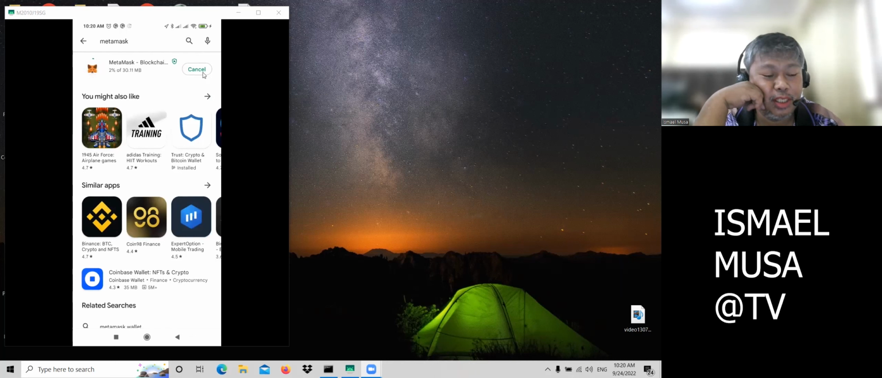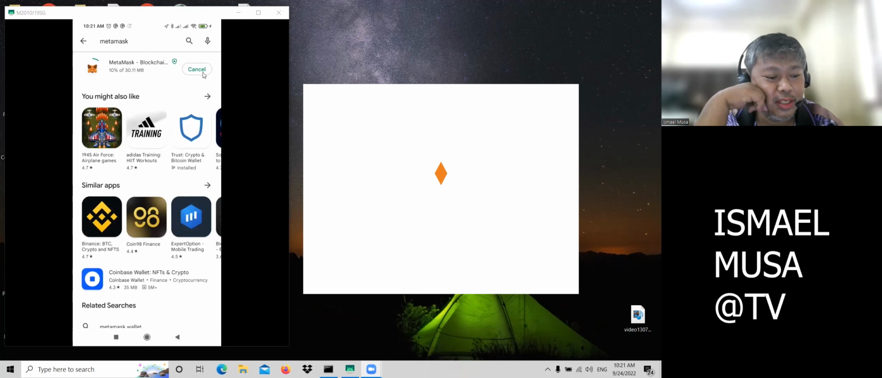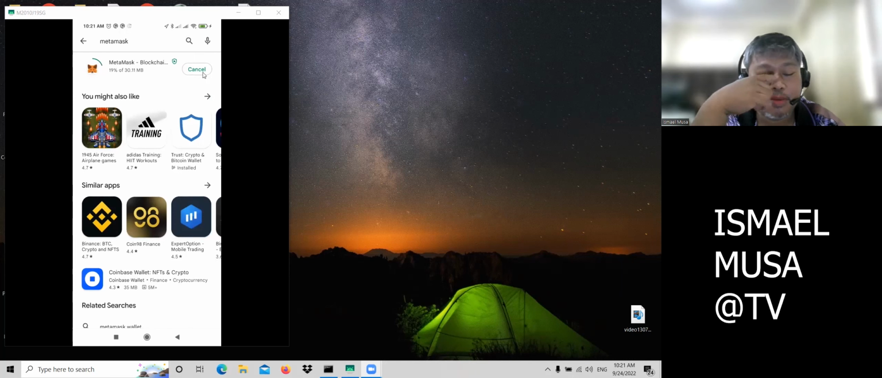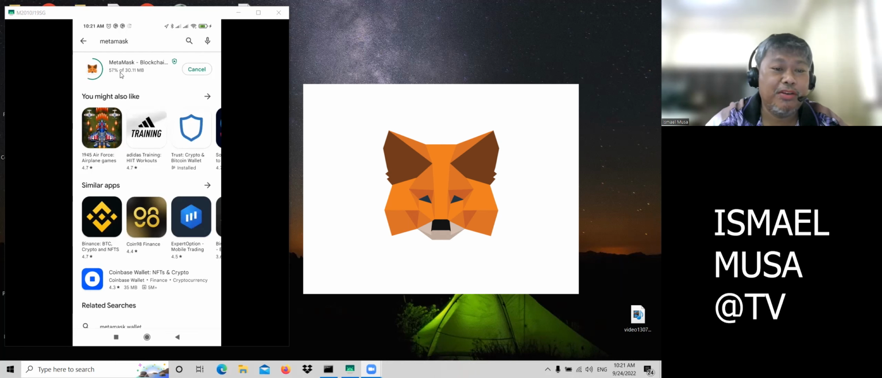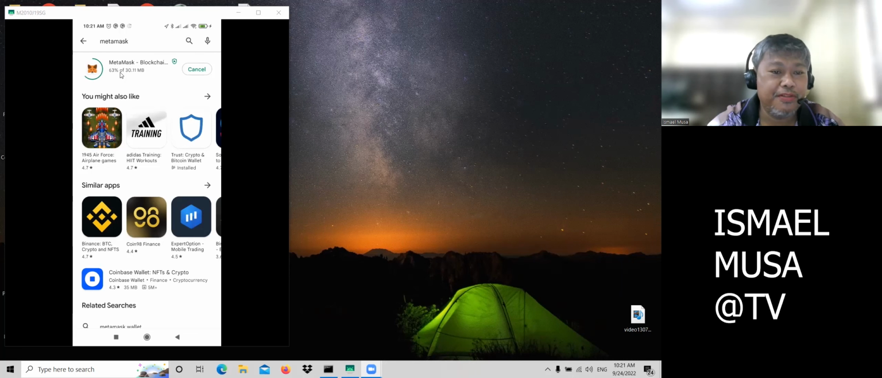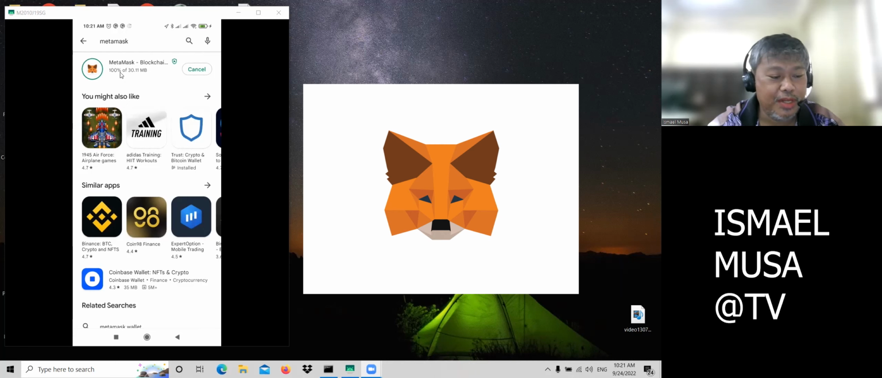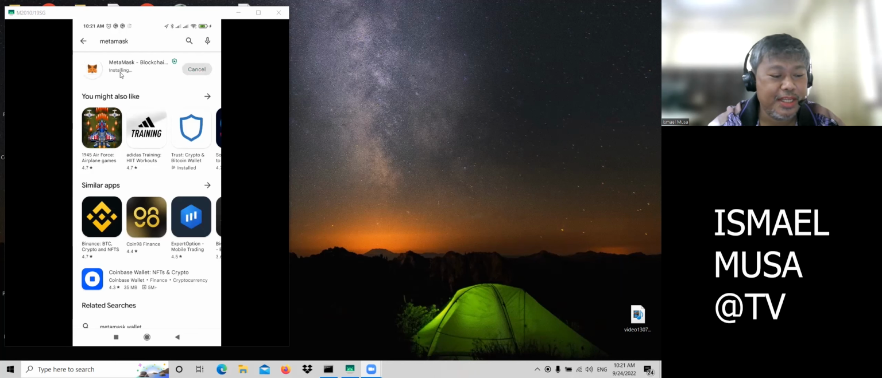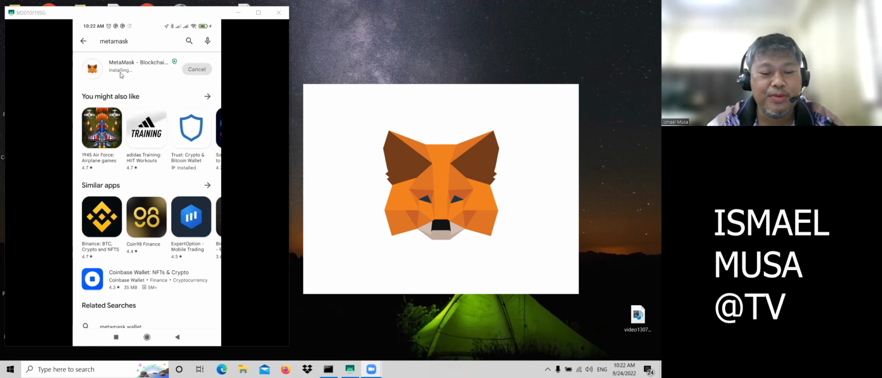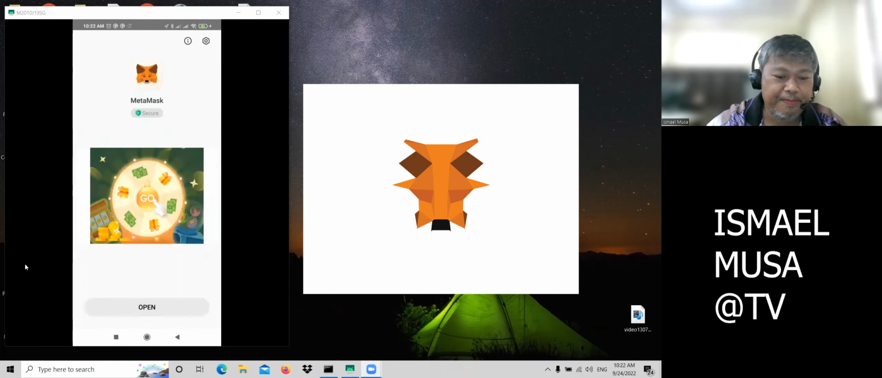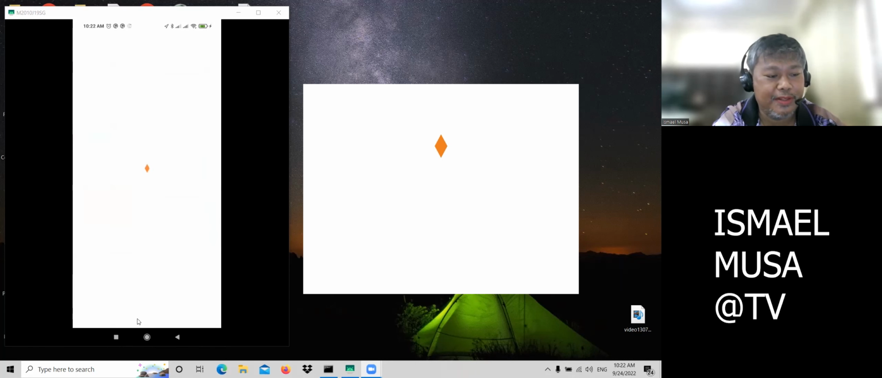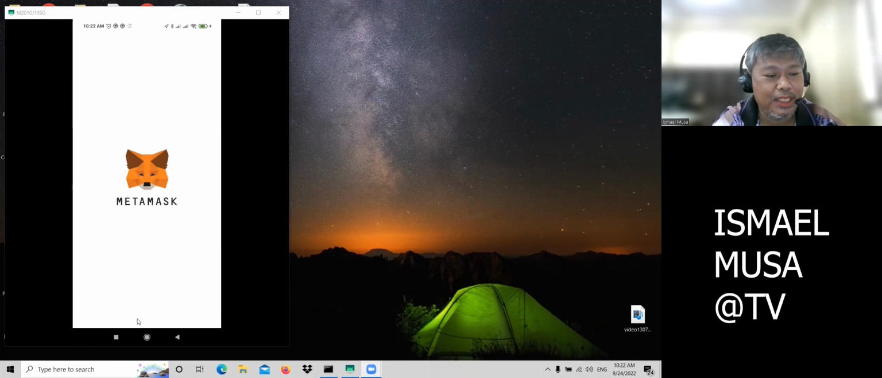So wait for the installation. MetaMask is now Web3 ready, so it's a blockchain technology wallet. Just wait until it reaches 100%. The downloading depends on the speed of your internet, of course. It's almost there, 79%. All you have to do is sit and relax. So here we are, it's 100% ready. This is to create your MetaMask wallet now. You can now click open, and start creating your wallet address in MetaMask.